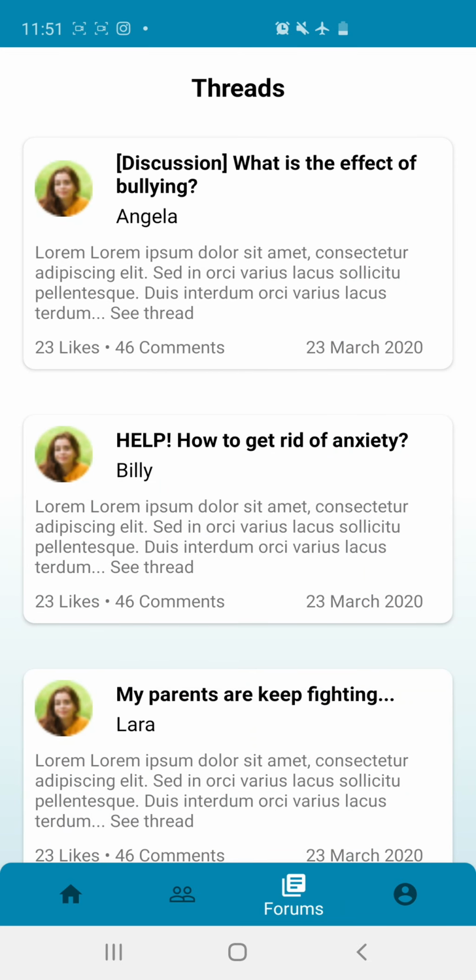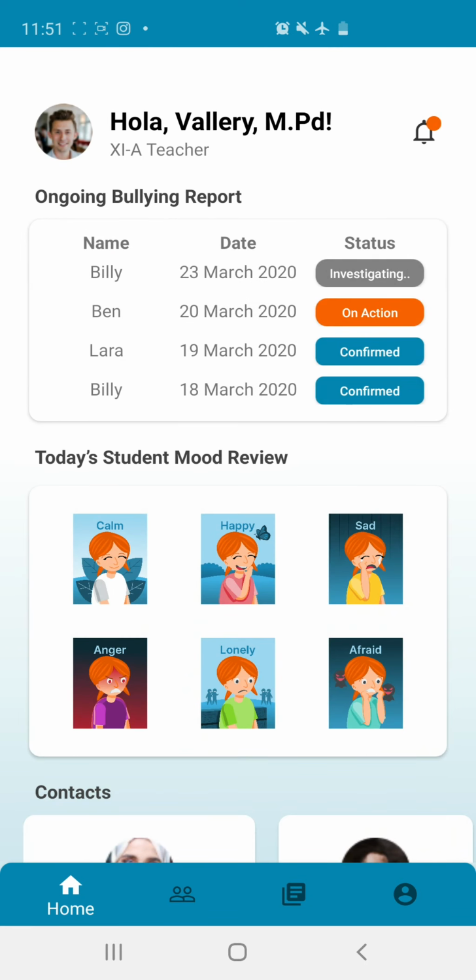This is the forums or rooms. In these threads, in these forums, your role is as a moderator, and please bear in mind that because you become a moderator, let the students speak by themselves and express their feelings. And so all of them are the main features of teachers applications.